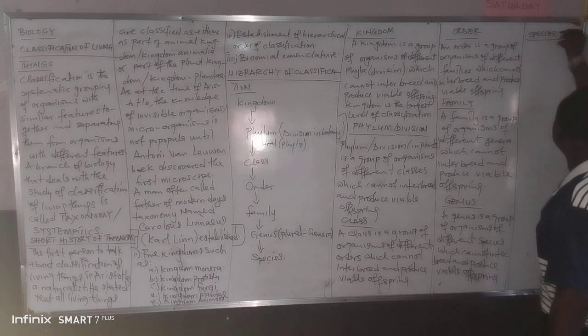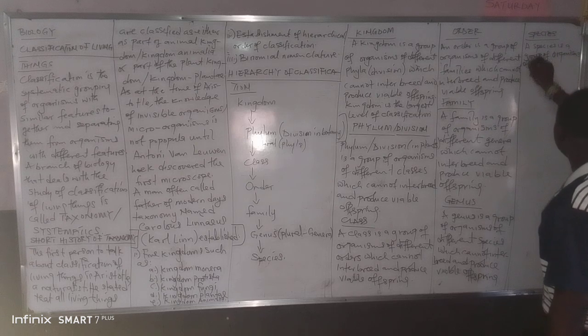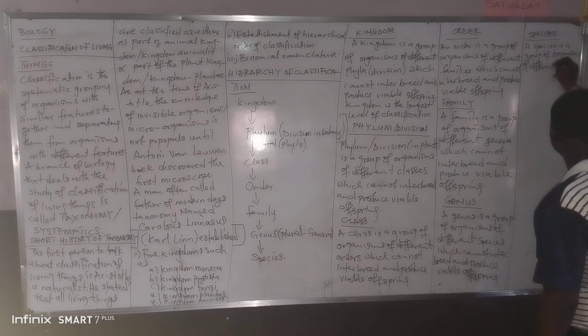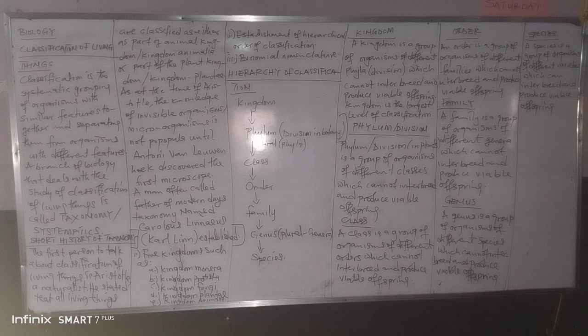Species. Whether singular or plural, species is species. So a species is a group of organisms of different varieties which can interbreed and produce viable offspring. So a species is the only one among all the definitions we have been given whose members can interbreed.